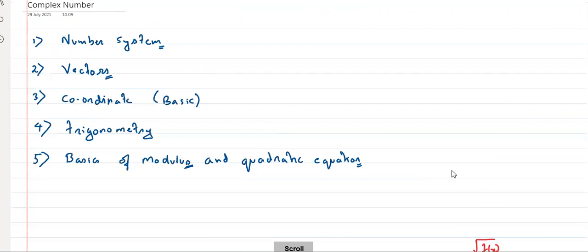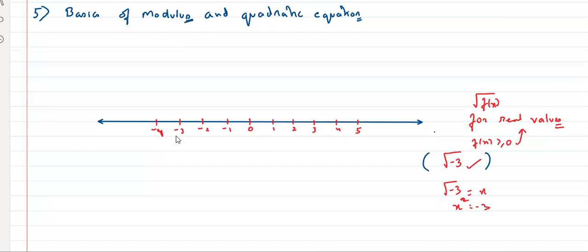Yes or no? Can this root -3 lie on this number line? Tell me. No, because sir, it is not real. It is not real, and this is your real number line. Very good, Prashashti. So I can say this is not real, and if it is not real, it will not lie on this number line. Makes sense?